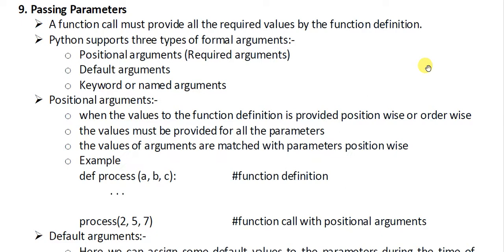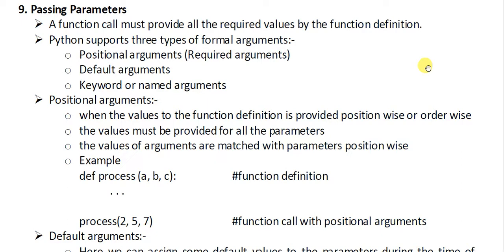If a function requires 3 values to operate, it must be provided 3 values. A function for addition of 2 numbers requires 2 values, so it must be provided with 2 values when we call it. Otherwise it will generate an error. It will say insufficient number of parameters.